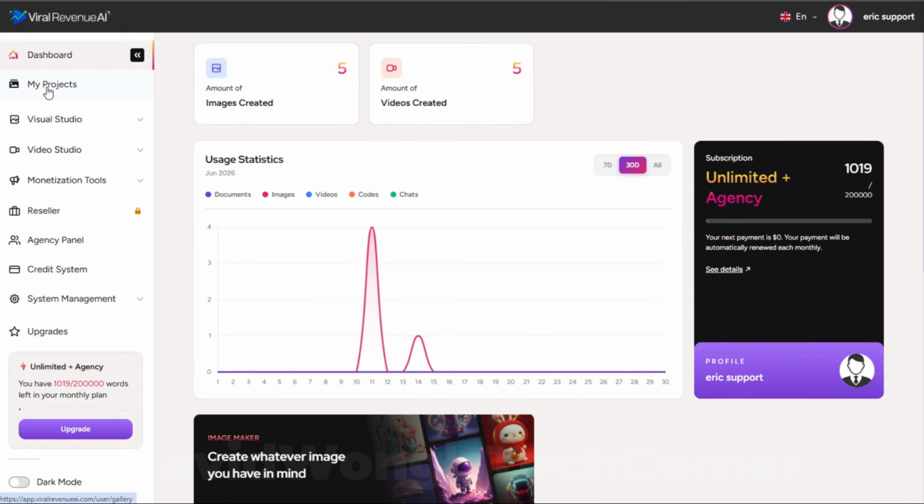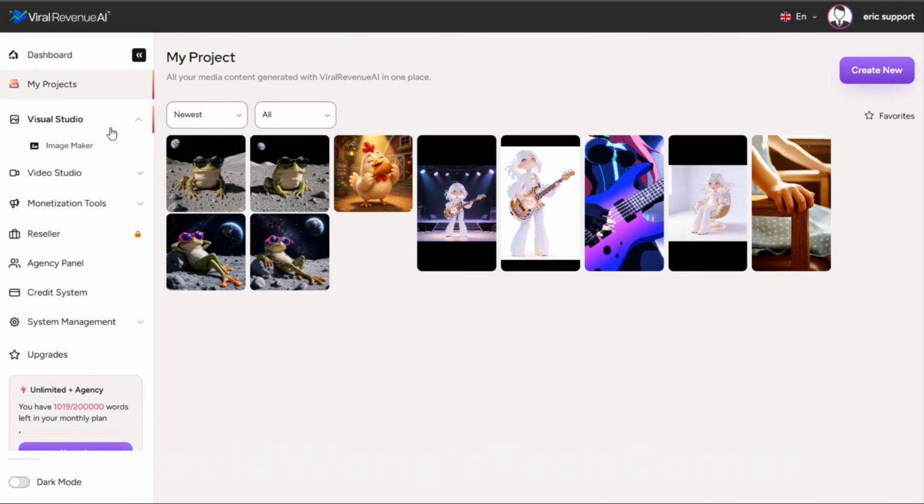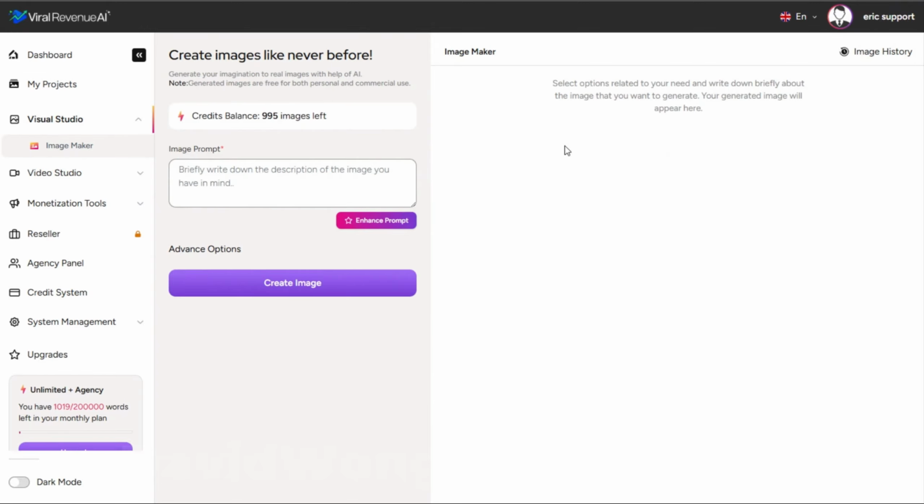The first item on the navigation menu is My Projects, which gives you quick access to any of the projects that you have saved within the platform. Moving down, we'll go to Visual Studio Image Maker. Now, you may have some other AI image makers that you use these days, and that's totally fine. You can use any tool and bring those images into this platform to use. But this is a very quick and effective option for you to create images, and as you'll see, we can immediately use those images in creating videos. I'll give you a couple of quick demos here.